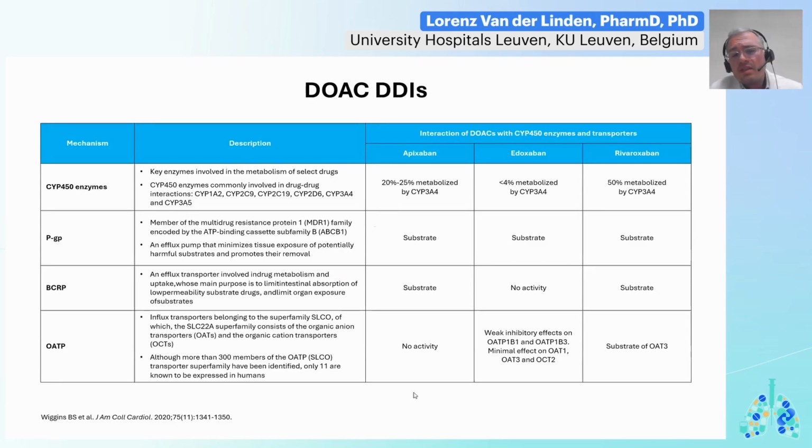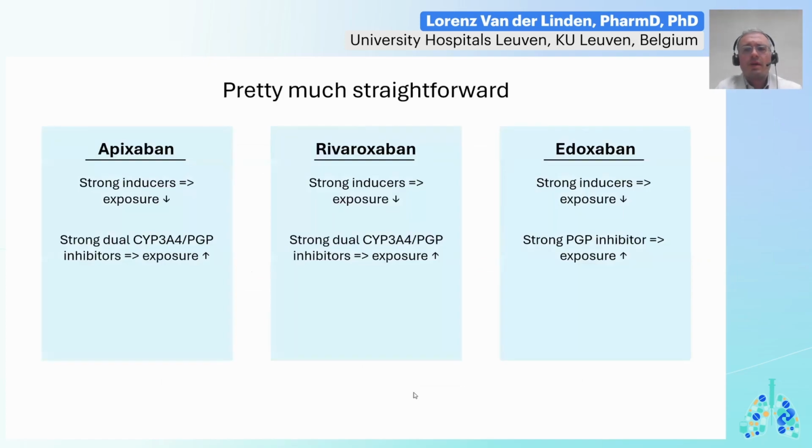To different degrees, these DOACs are substrates to several enzyme systems, channels, proteins, and here I'll focus on the CYP enzymes and P-glycoprotein. But what does this now actually mean? What does this convey in the setting of DOACs? Well, this is actually quite straightforward. Exposure will decrease in the presence of inducers for all three of them. A strong pan inducer is rifampicin.